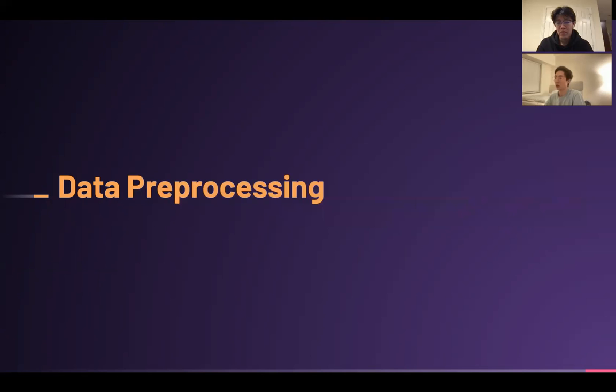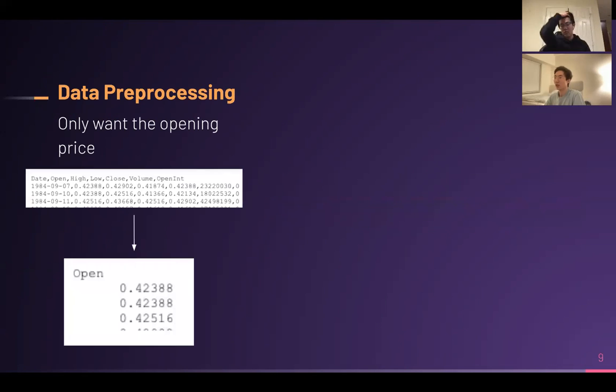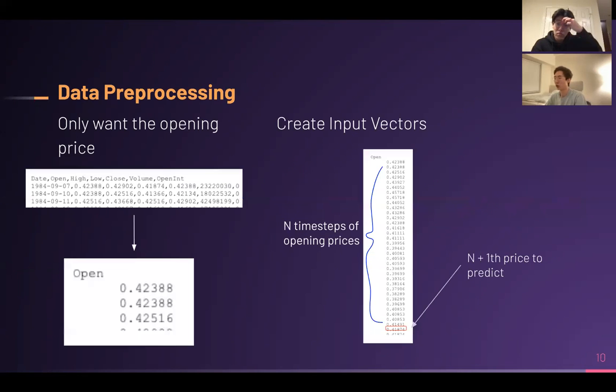So for data pre-processing, what we did is like this. We have seen that the text file is formatted like this, but what we did was we removed the other columns. So we are just left with the opening price of each company stock. And we did this because we are using the opening price as the sole feature for our learning problem. And we are predicting the opening price, making our learning problem one of regression.